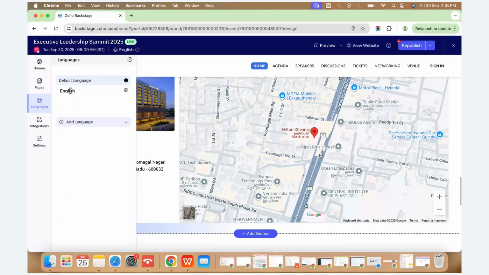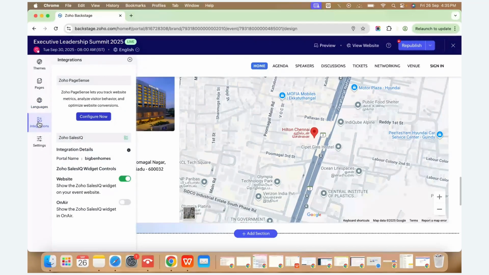If you want to host it worldwide, you can have multi-language options available in Zoho Backstage. And then, as I mentioned, it has integration with CRM. Not only CRM, it has integration with PageSense. So we can integrate with PageSense and track the website activity of the attendees, or the prospects who are visiting our microsite. We can also configure that.